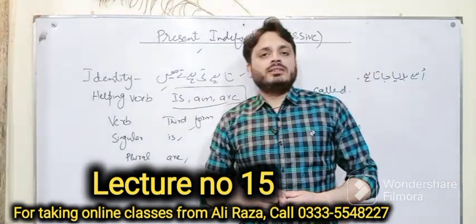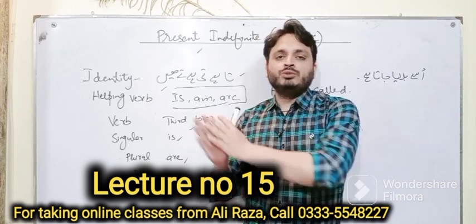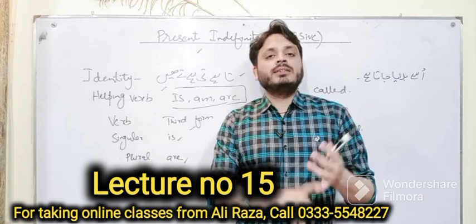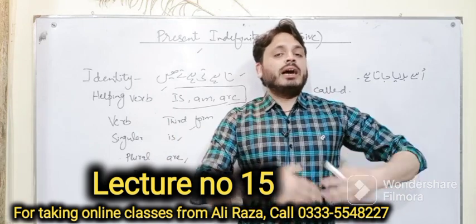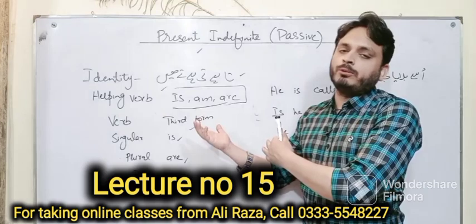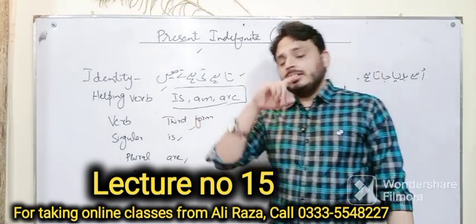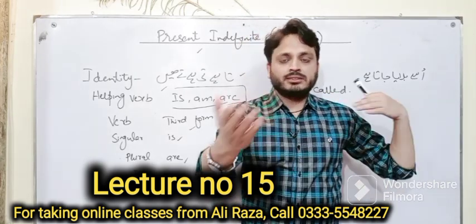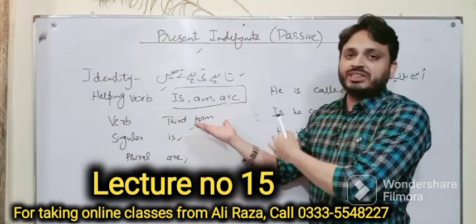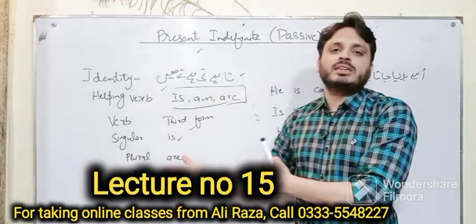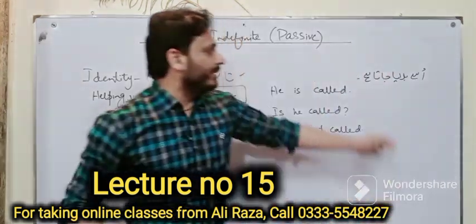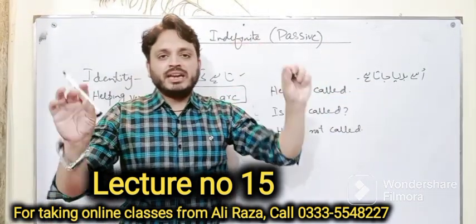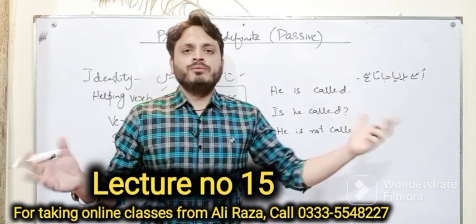Here this thing might confuse you, that we use is, am, are in active voice as well, but we use is, am, are in present continuous tense. There we use the ing form, but here we will use the third form of verb. Another difference is that there the subject is always available. For example, he is writing a letter, the subject he is there, but here we are using is, am, are when there is no subject, as it is a passive voice. For example, उसे बुलाया जाता है, nobody is there to call him. The subject is not present there. कौन बुलाता है? Obviously nobody is there.